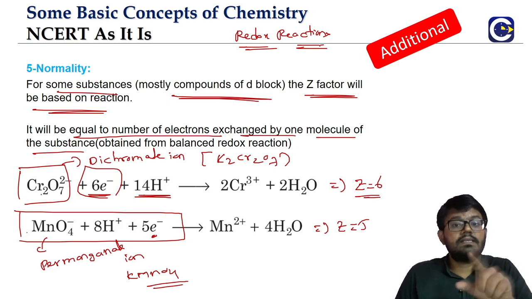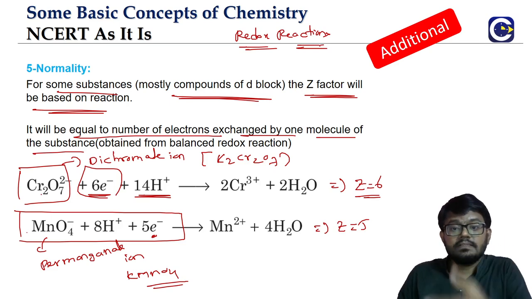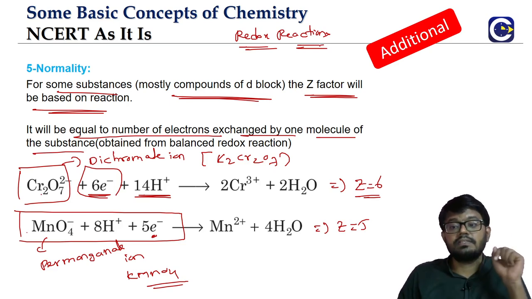So it will not always exchange 5 electrons. 1 molecule of potassium permanganate in acid medium will exchange 5 electrons. When you go to the basic medium or neutral medium, it will change.